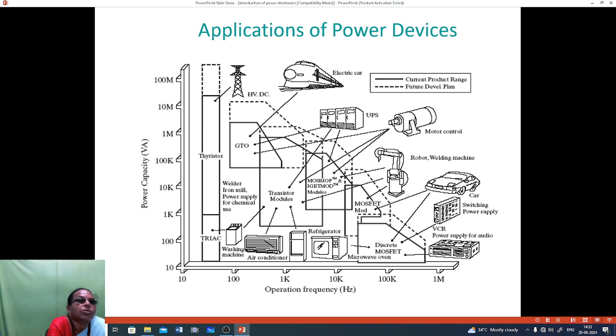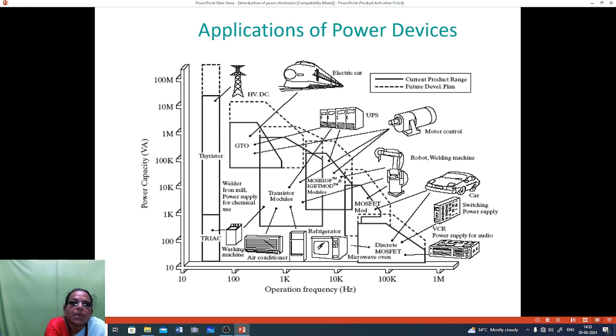Then thyristor, you see, is used in HVDC systems, welding, iron mills, power supply for chemical use. Then GTO will be used in electric cars, UPS, and motor control. Then UPS will be used in thyristor modules also, IGBT modules also, MOSFET modules also. Then next